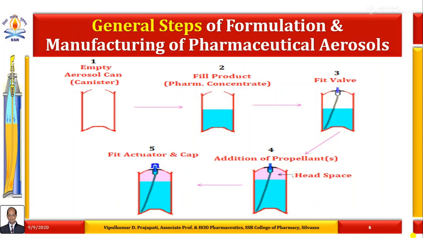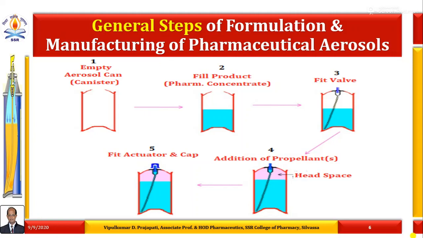This image itself indicates how it will be carried out. First, we have to select empty aerosol canisters, and at the same time we have to identify which types of valve and actuators are useful. Next, fill the prepared pharmaceutical aerosol product, that is the pharmaceutical concentrate, inside the aerosol can.